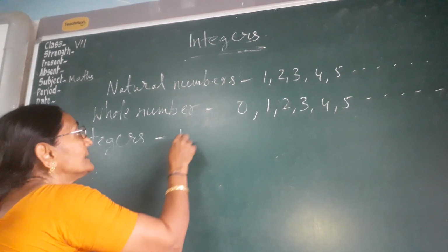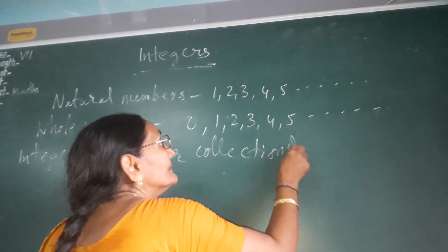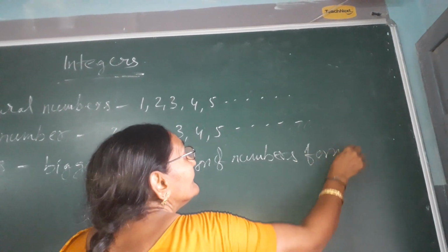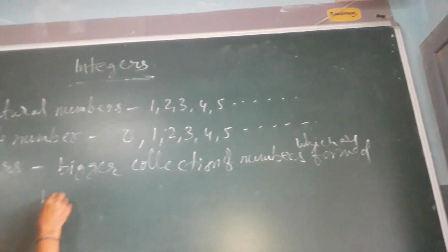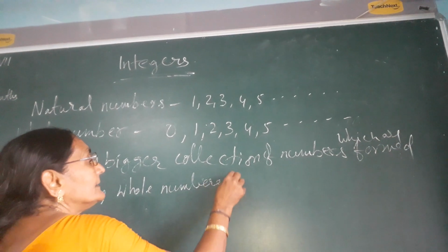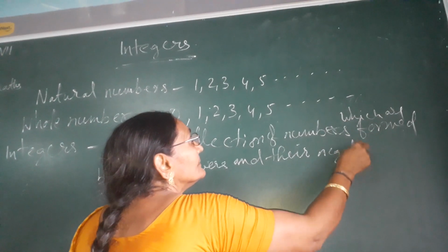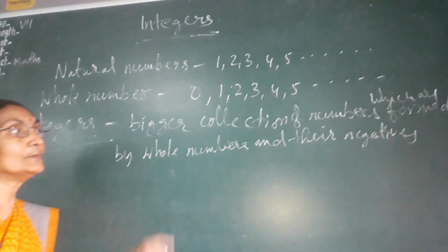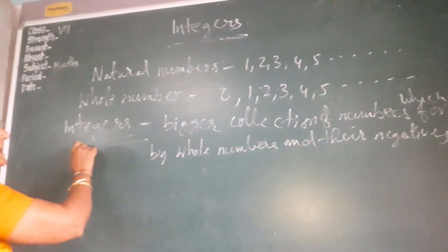Integers are a bigger collection of numbers which are formed by whole numbers and their negatives. So what are integers? Integers are a bigger collection of numbers which are formed by the whole numbers and their negatives. So these are called integers.